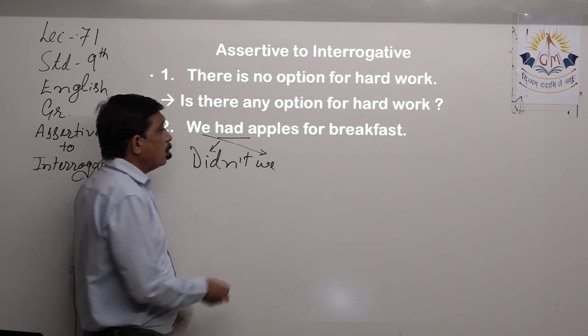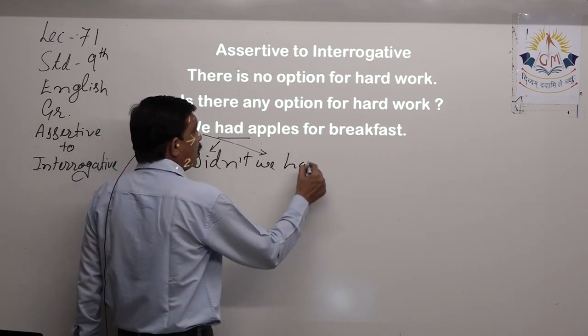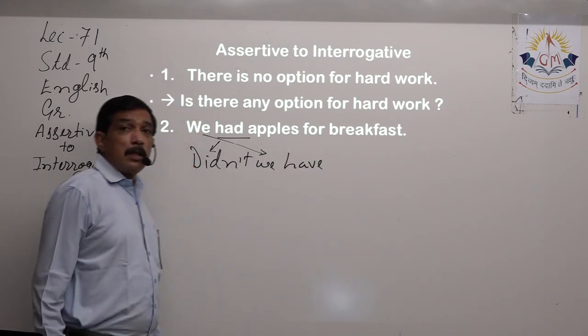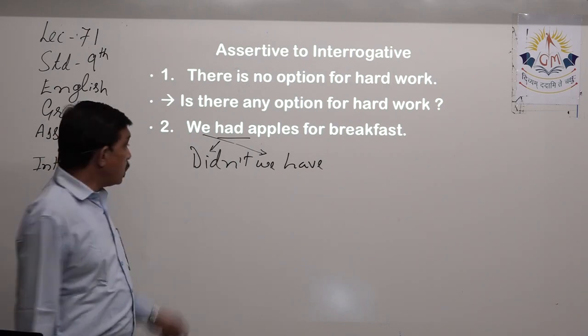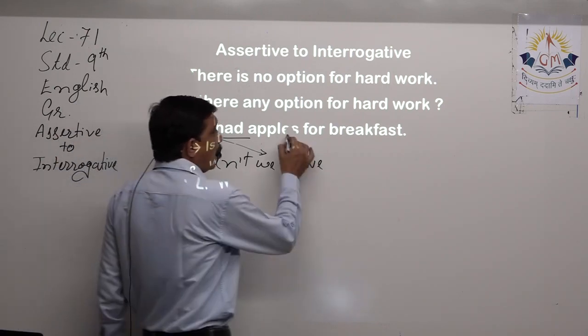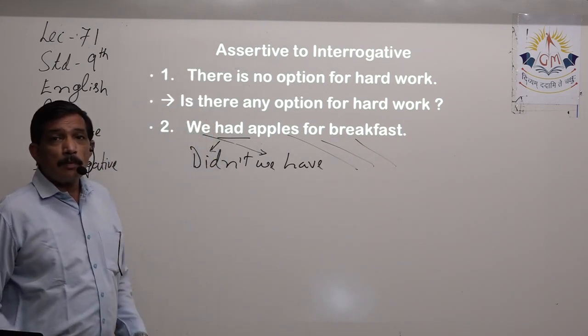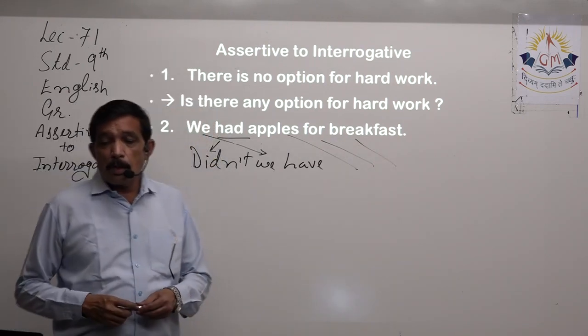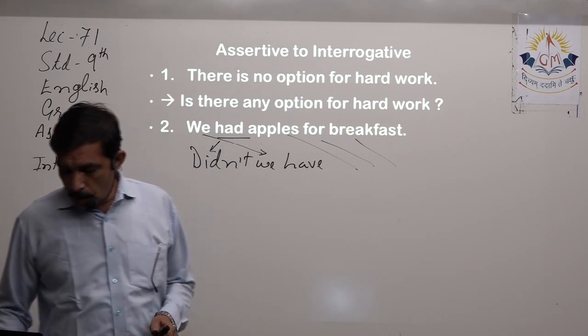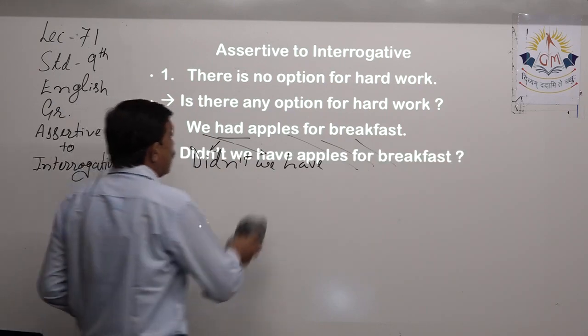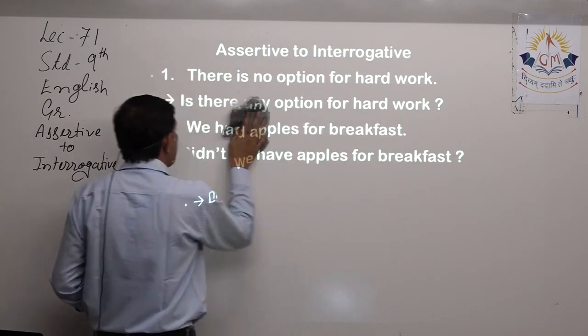So didn't we have? Have means eaten, right? So didn't we have apples for breakfast? So see what the sentence wants you to do. Didn't we have apples for breakfast?